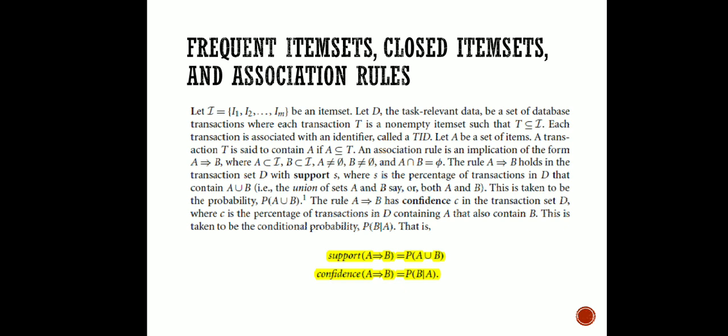And support means again the occurrence of both, that is, what is the probability of purchasing both software and PC. All the transactions where these purchases occur, we are going to consider all of them and find the probability of it. So just for us, we have to remember these two: how to calculate the support and how to calculate the confidence.